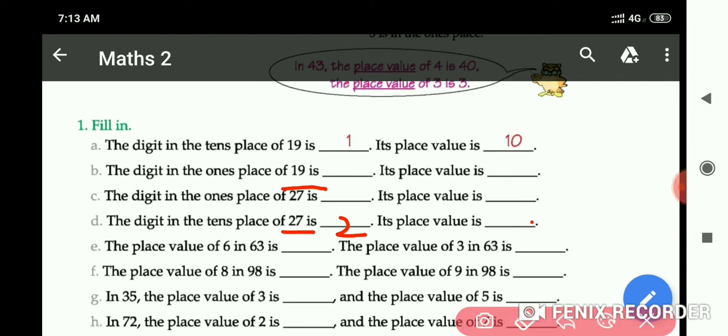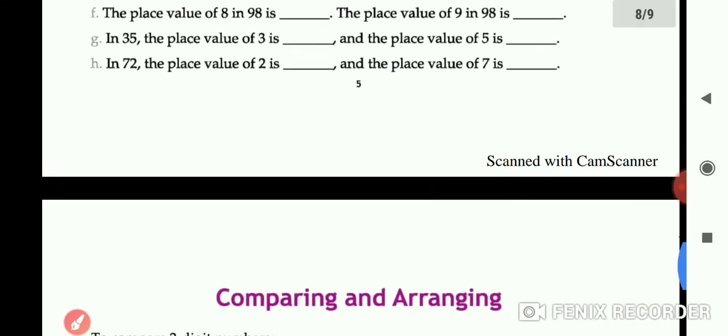Now part G. In 35, the place value of 3 is 30 and the place value of 5 is 5. And like this you have to solve the questions.